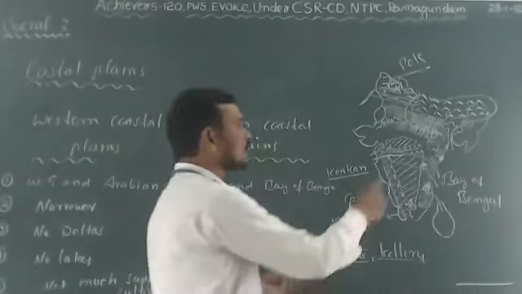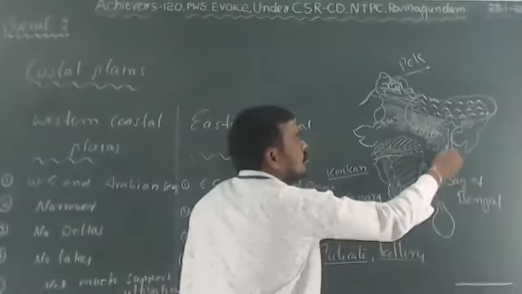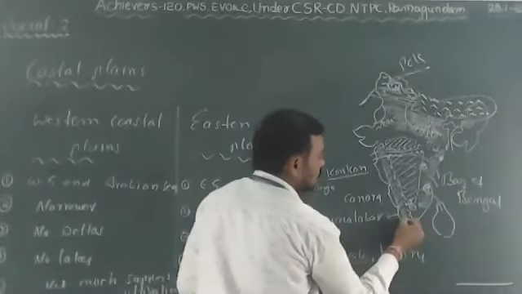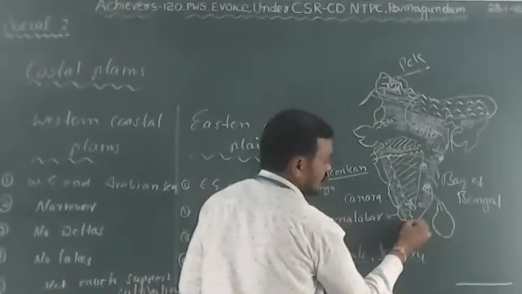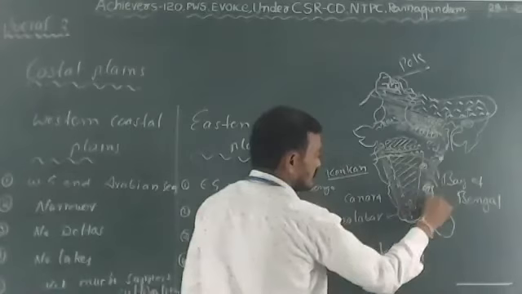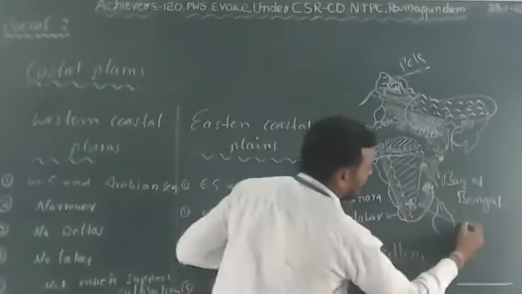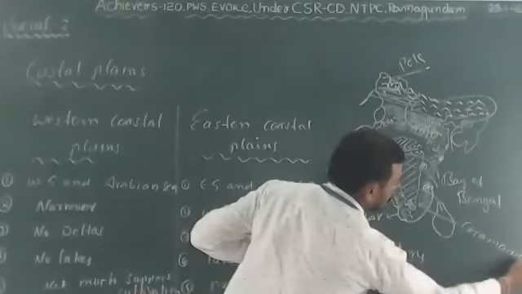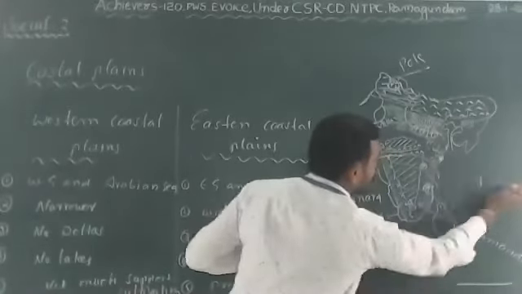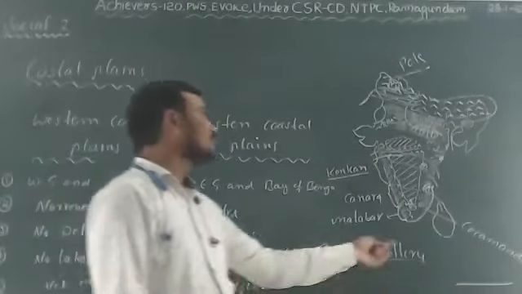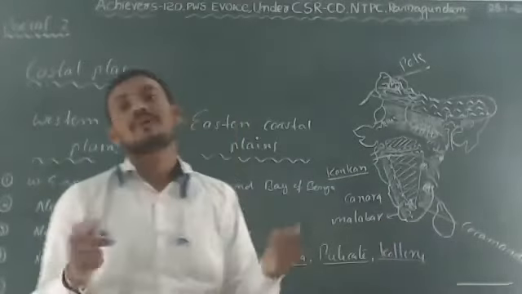Coming to the eastern coast, it is also divided into three broad divisions. The Tamil Nadu coast starts from here and goes up to here. This coast is known as Coromandel. The Tamil Nadu coast is known as Coromandel. The Coromandel coast is dry during the southwest monsoon season.